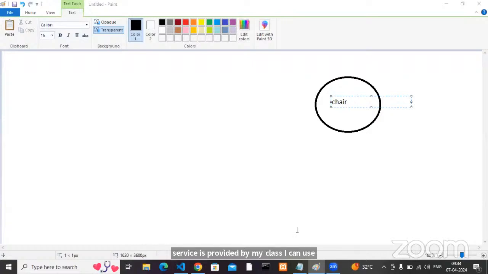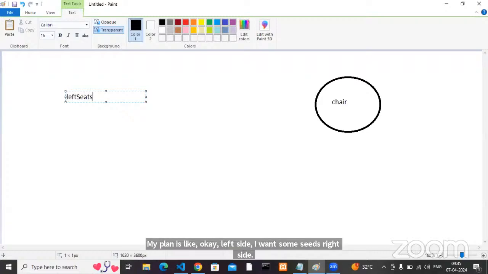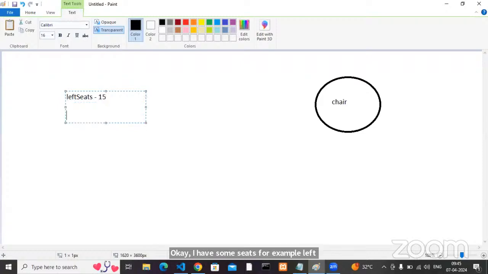For example, I have a thought. I have a bus, for example. My plan is, left side I want some seats, right side I have some seats. For example, left side seats I want like 15 and the right side seats like 20.